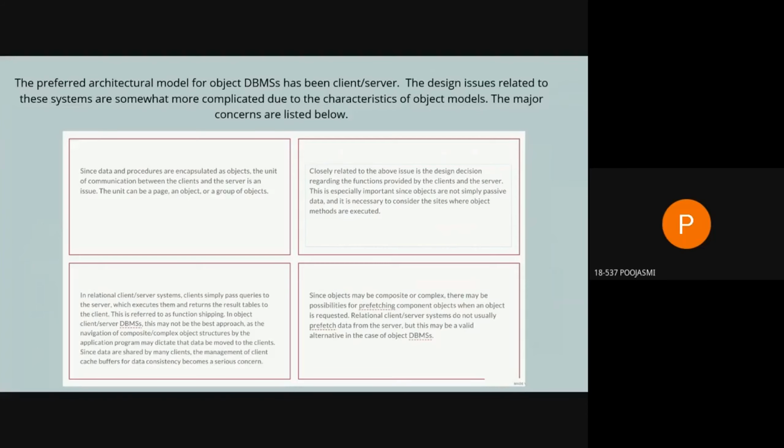So, the preferred architectural model for the object DBMS has been client and server. There are some design issues regarding this client server architecture, so we'll see what they are.